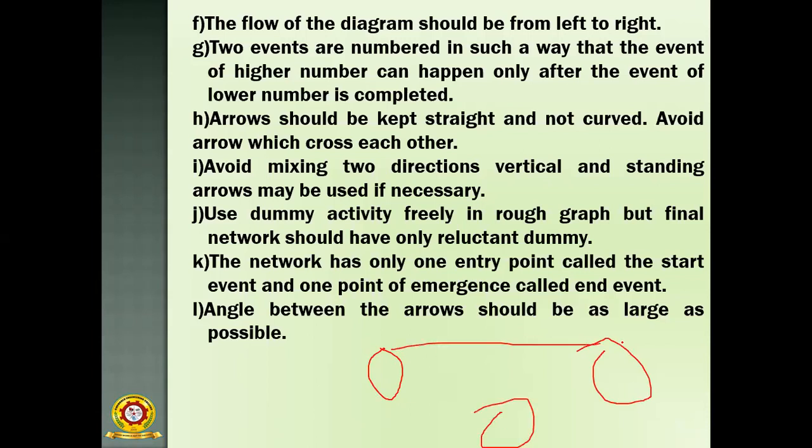This is one arrow, this is one arrow, and this one is one arrow. So if the angles in between these arrows are as large as possible, that means you have to extend. Then only is the network diagram very clear. That's why the angle between the arrows should be as large as possible.